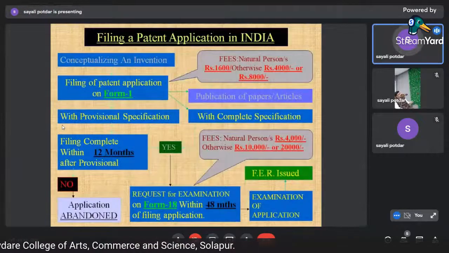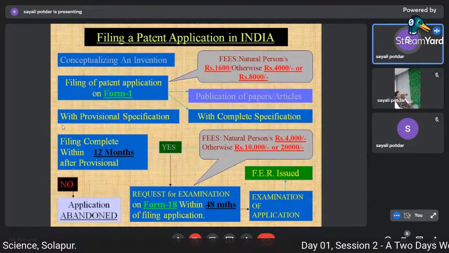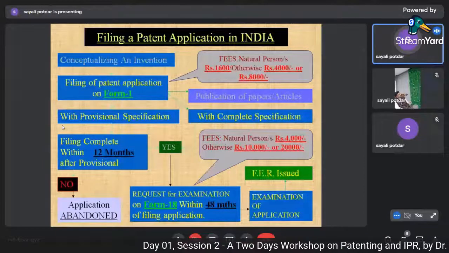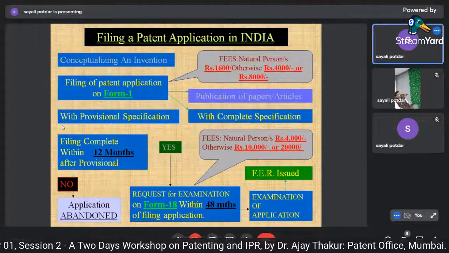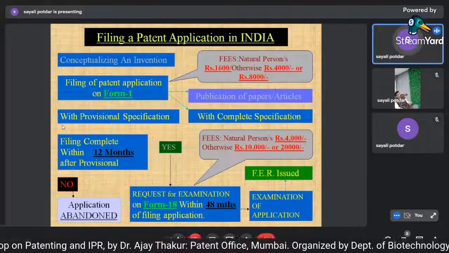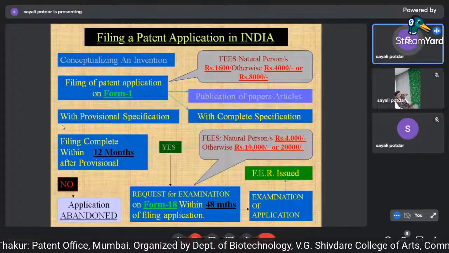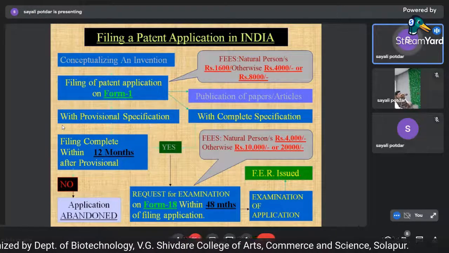So in short, you file an application when you have a conceptualization of an invention. You file an application on Form 1, or you can file an application with a provisional specification, then complete, and then go in for examination. So these are the things. Once the FER is issued, then 48 months time is there within which you have to respond.